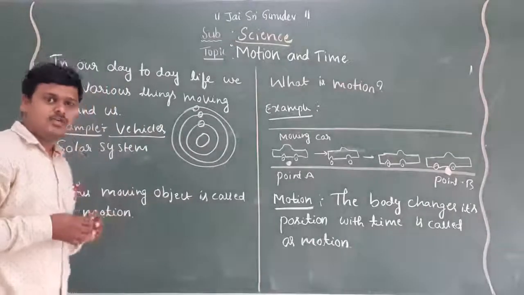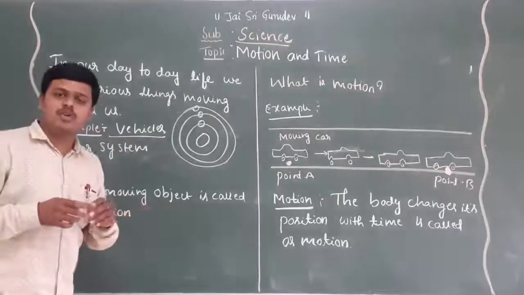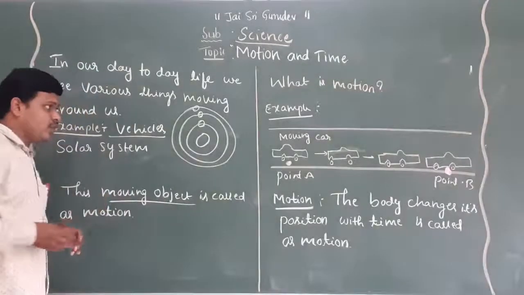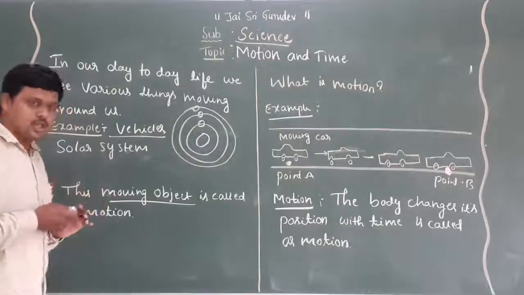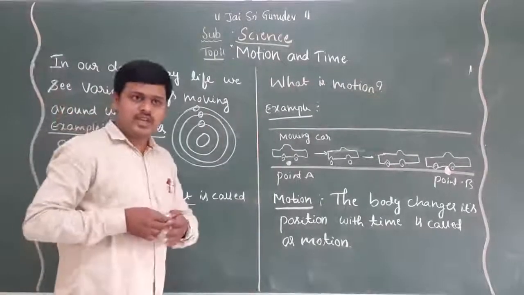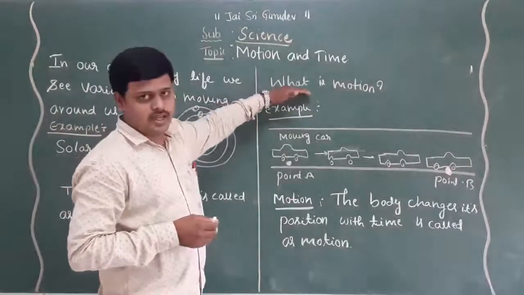Can you tell me what you mean by motion? Generally, a moving object is what we call motion. Could you tell that in a scientific way, in a sequential order? So what is motion?